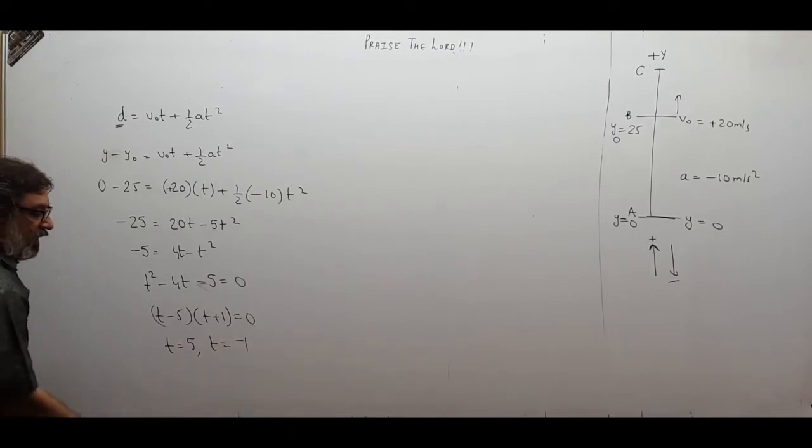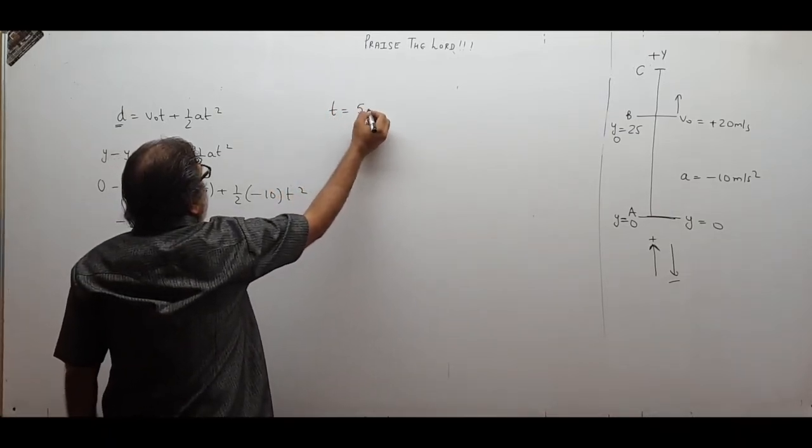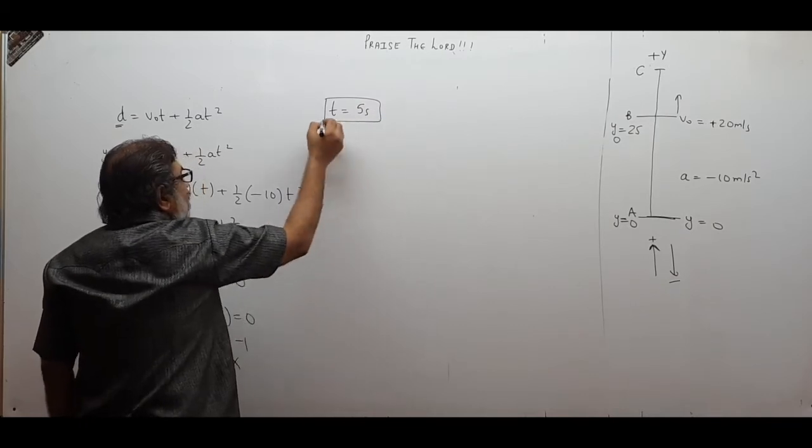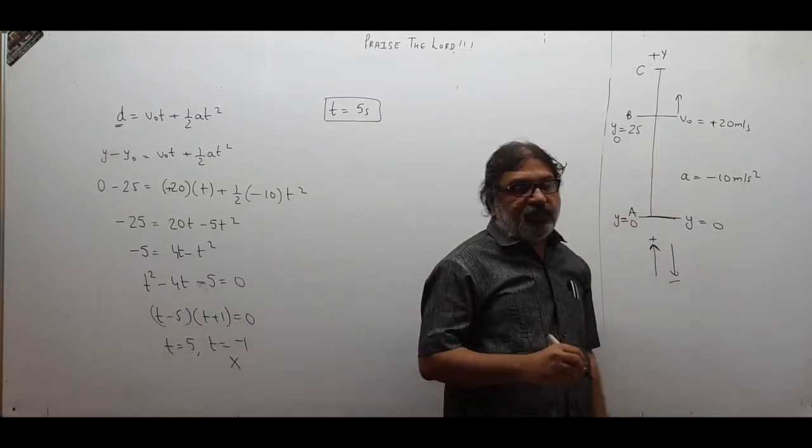T means time interval, which cannot be negative. Time interval will always be positive. So we take time as how much? 5 seconds. So this will be the time of flight. It will take 5 seconds to go from this point to this point.